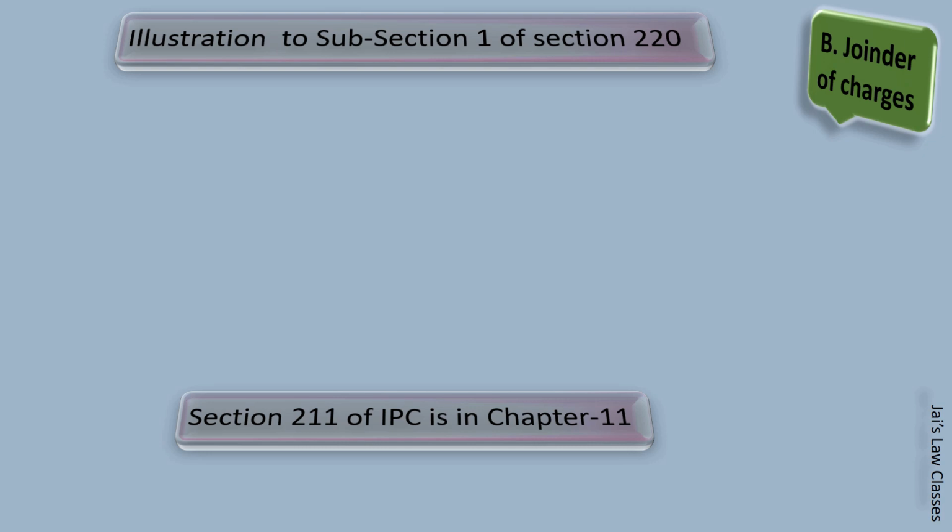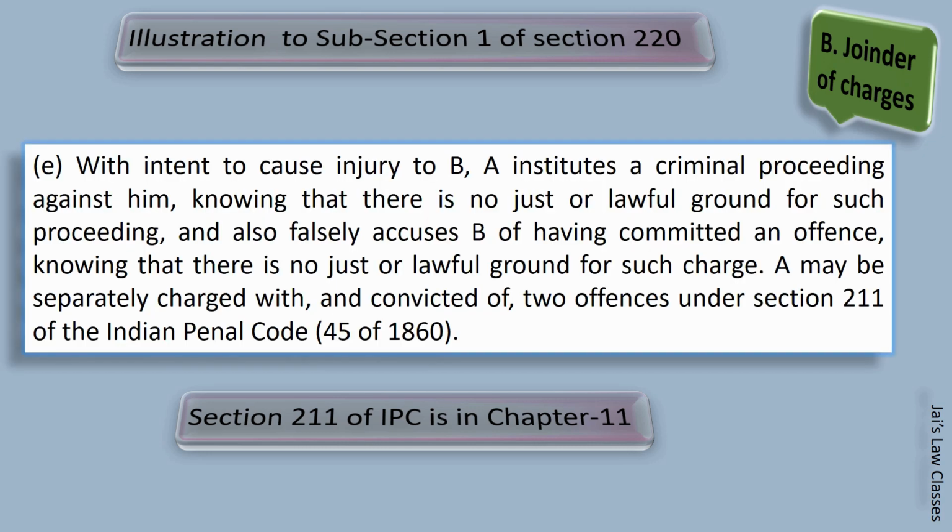Next illustration. With intent to cause injury to B, A institutes a criminal proceeding against him. Now this is a common factor these days, whenever you want to hurt someone, whenever you want to take some kind of revenge, a false case is filed against another person. So this is what is given in this illustration.